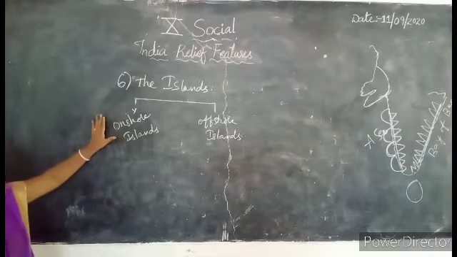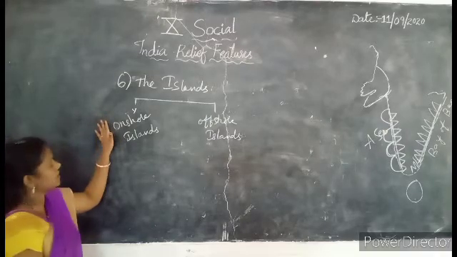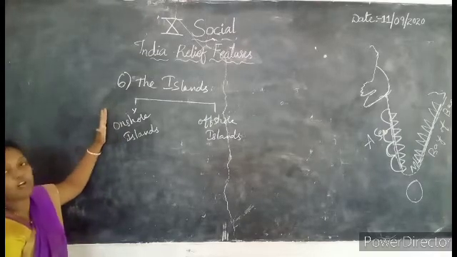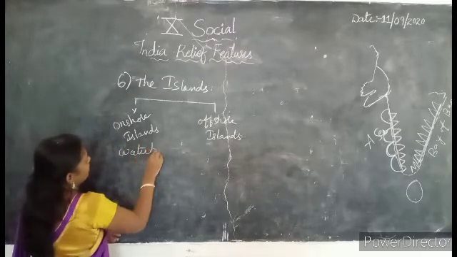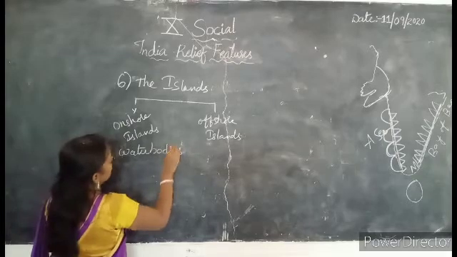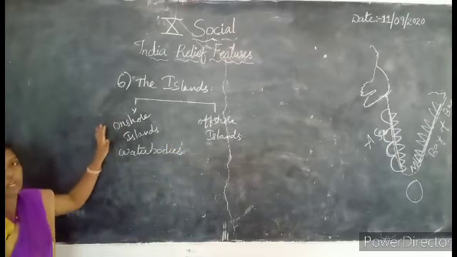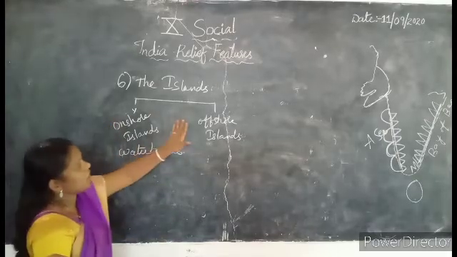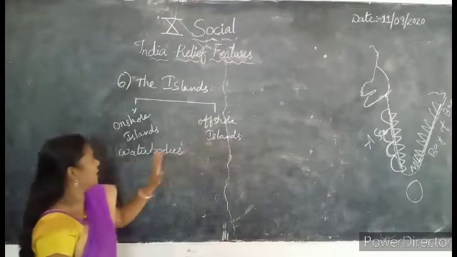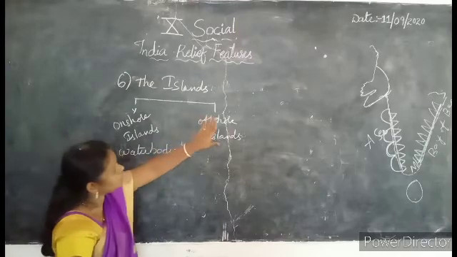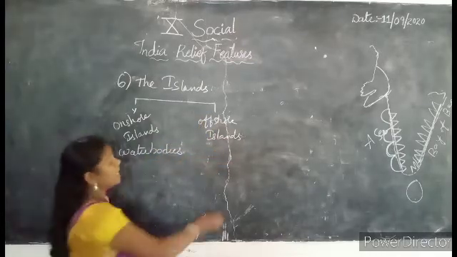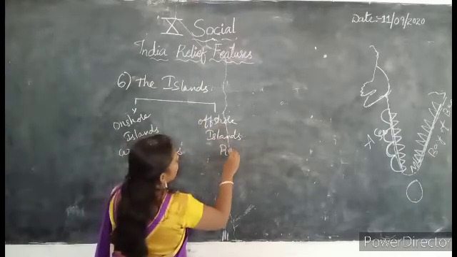What is the meaning of the onshore islands? The islands which are formed by water bodies like seas and oceans, we are calling them onshore islands. But the offshore islands are not formed by water bodies like seas and oceans. The offshore islands are formed by the rivers.